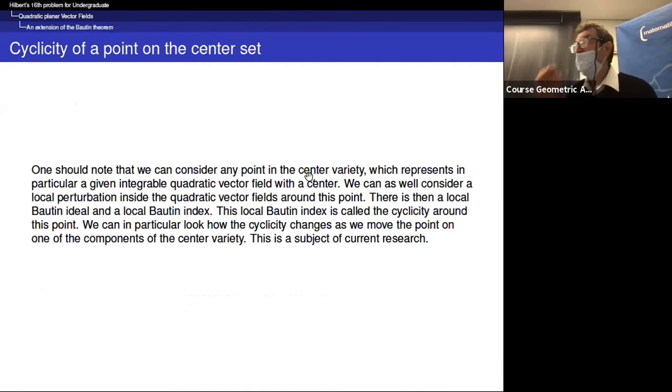So the Bautin theorem is a perturbation theorem of the linear vector field. But maybe if you start with an initial vector field, which is not the rotation, but some point on the center set, and you perturb it, we will get certainly other types of limit cycles, but maybe we can get more limit cycles, or maybe less, actually.